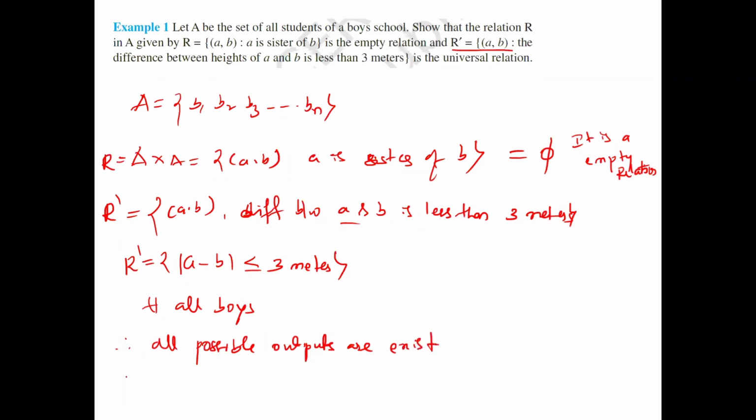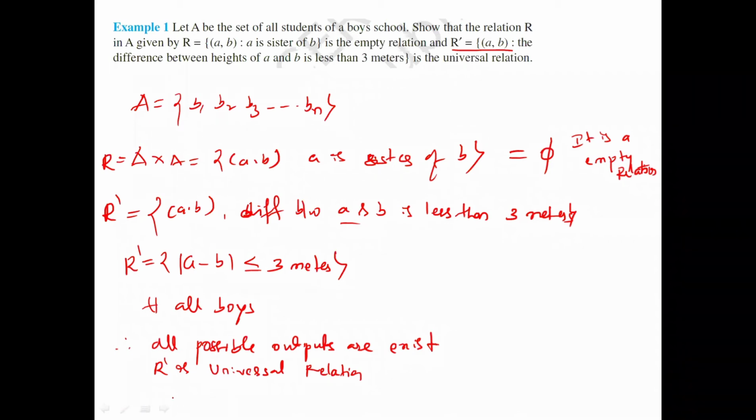Therefore, we can write R dash is a universal relation. Clear? Okay. So this is the notation. For the first one, we got the R value very clearly. It's an empty relation. By seeing the answer only, you can write the conclusion that it is an empty relation.